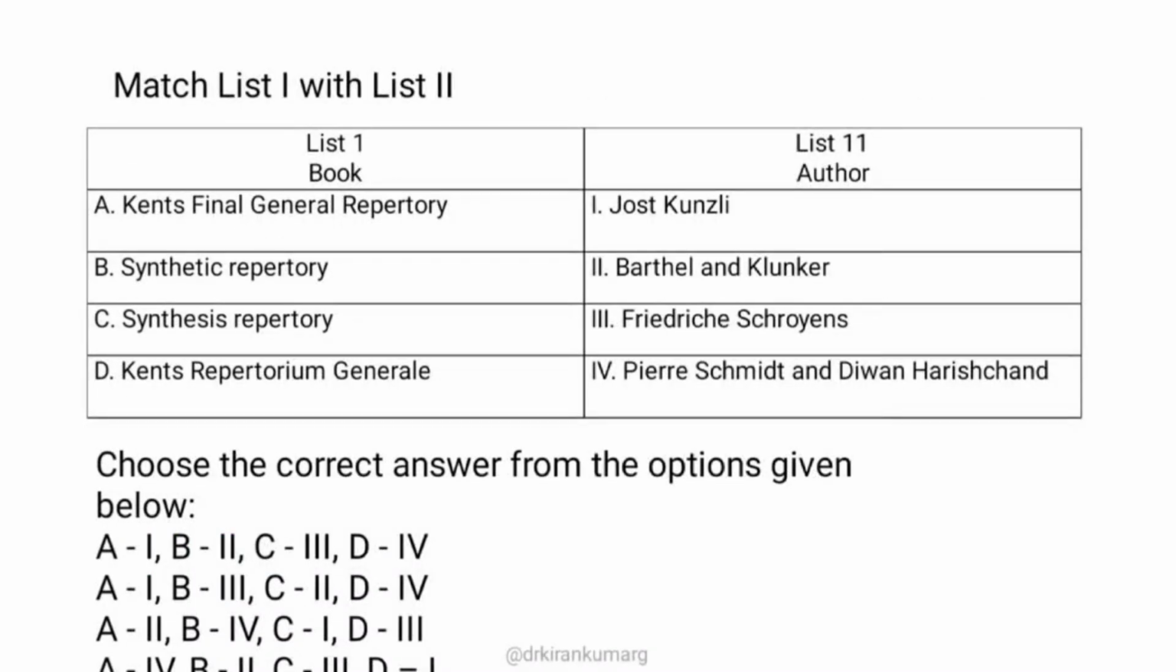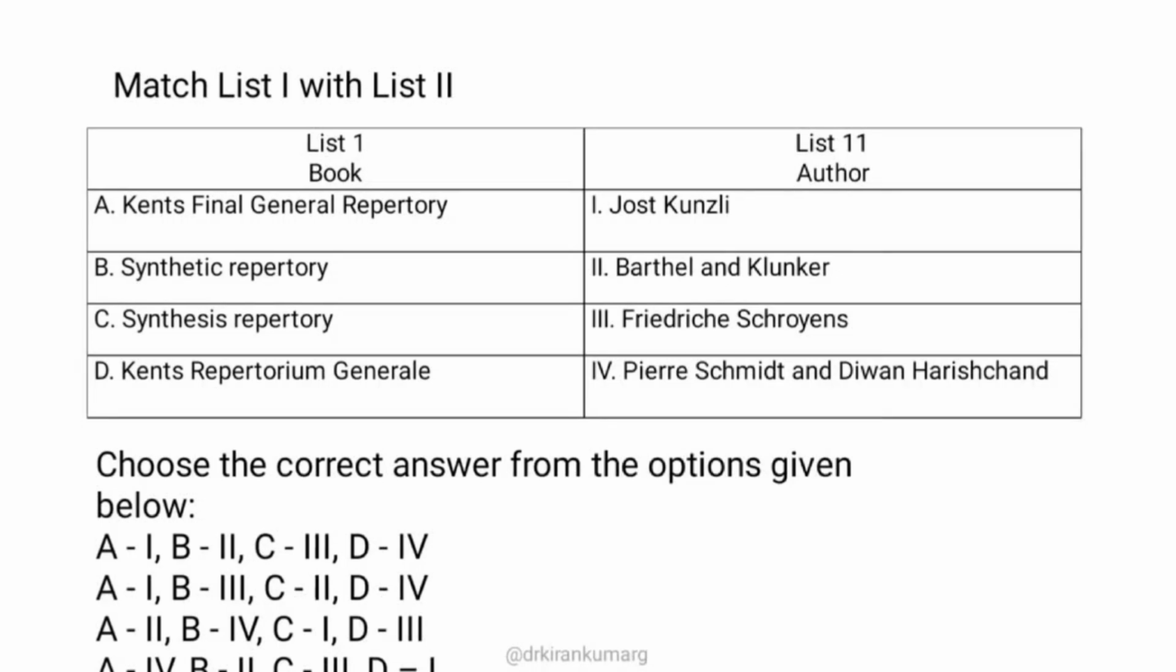So moving on to the next question: match list 1 and list 2. There are two lists mentioned here, so always read the question again and again. Be very thorough with what they are asking, and be very thorough with what options you mark. Even after marking the option, make sure you re-verify once again. In this question list 1 is nothing but the repertories, and in list 2 you need to match the author of the repertory.